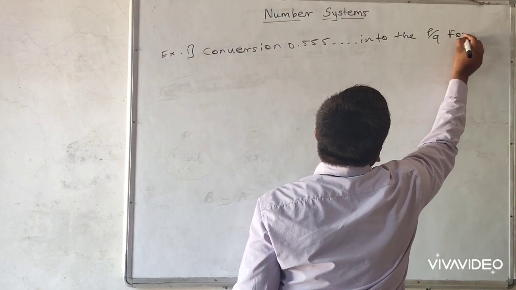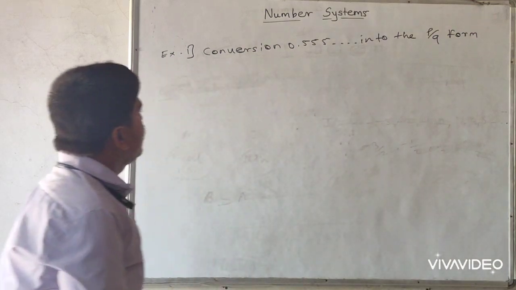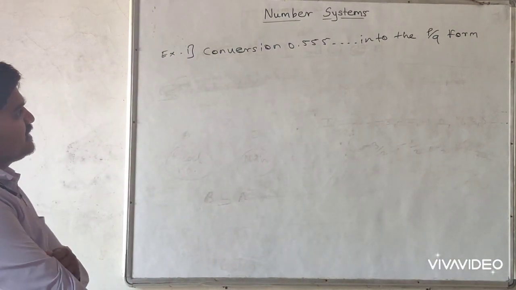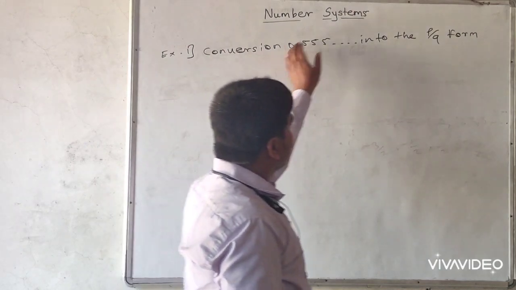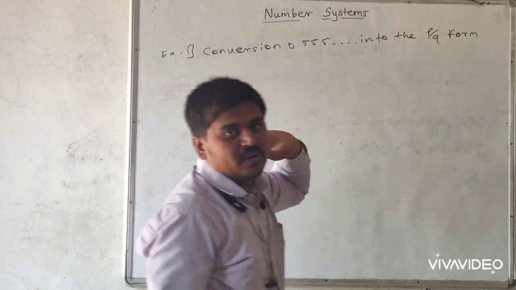So 0.55 is called a decimal expansion, and it is converted into a ratio, means in the form of p by q.